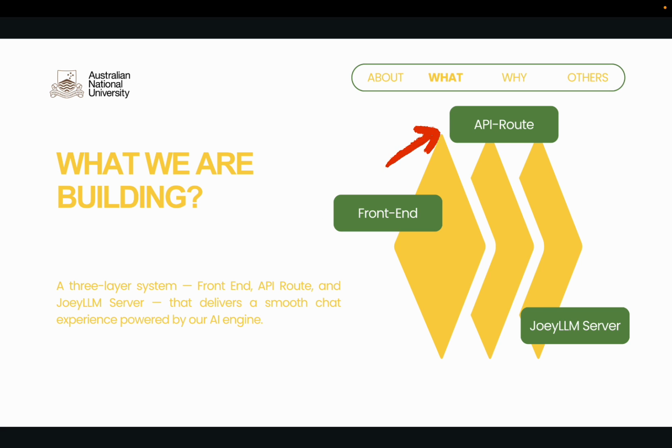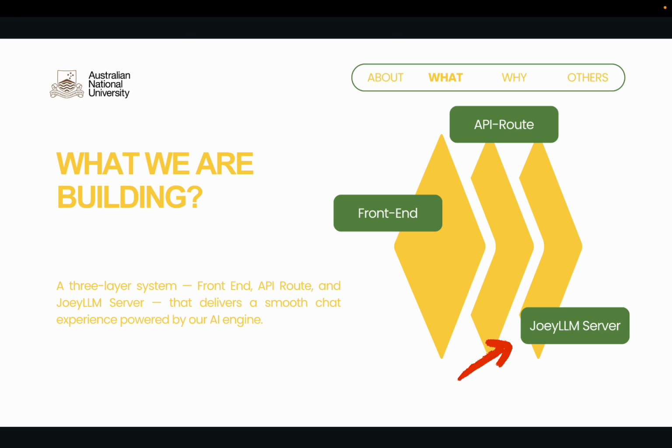Next, we have the API route, which acts like the messenger between the front end and JoeyLLM. It takes whatever the user types, wraps it neatly into the right format, sends it off to the JoeyLLM server, and brings the reply back. It also makes sure any errors or slow responses are handled gracefully, showing friendly messages instead of technical ones.